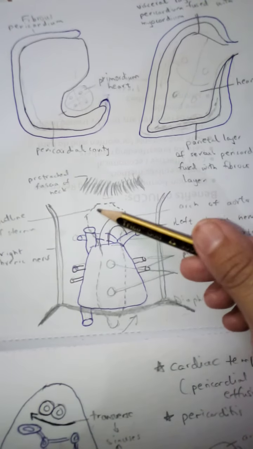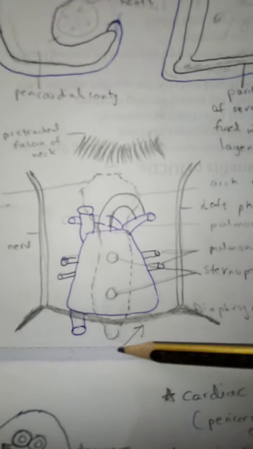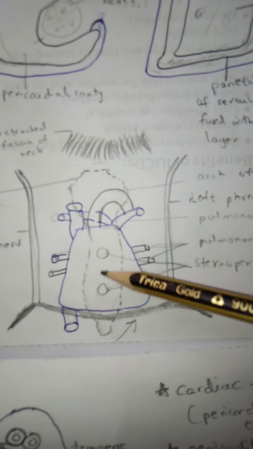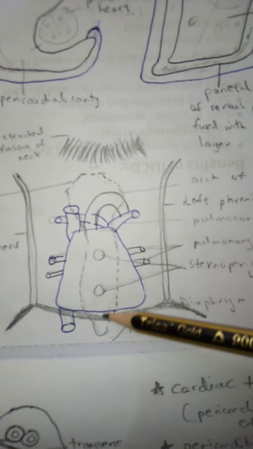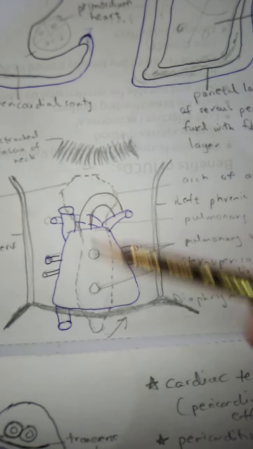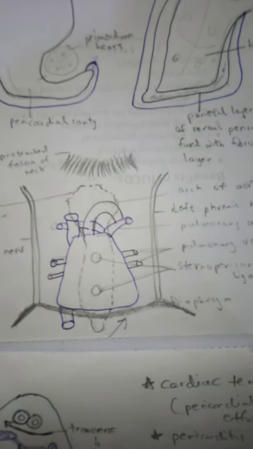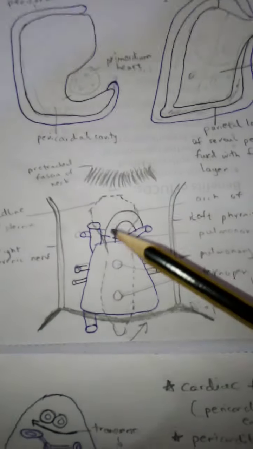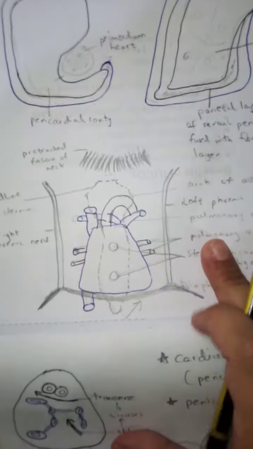Anteriorly, I have shown in the dotted line, there is the sternum. This is the manubrium sterni, this is the body, and this is the xiphoid process of the sternum, and there are sternopericardial ligaments anteriorly. These are the relations of the fibrous pericardium and in turn the relations of the heart.